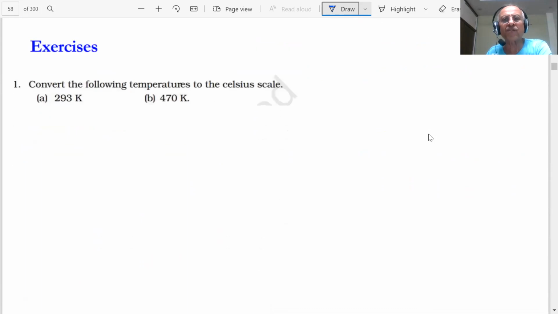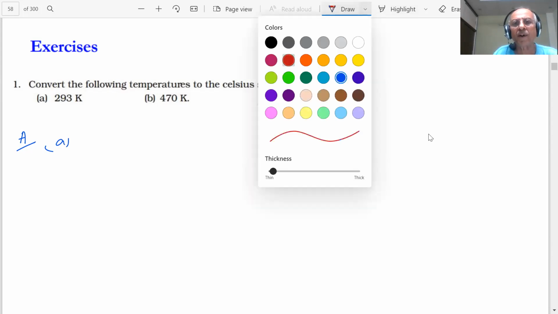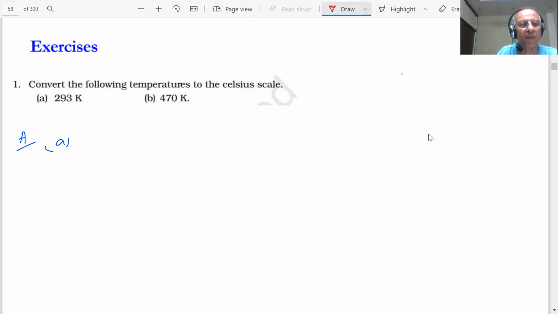Now coming to the exercise questions, students. Exercise questions are on the screen. What is the first question? It says, convert the following temperatures to the Celsius scale. What is the answer of A? You have to convert 293 K into the Celsius scale. You have 1 minute to answer every question, students.